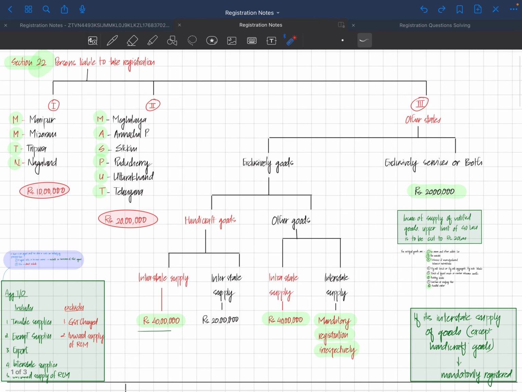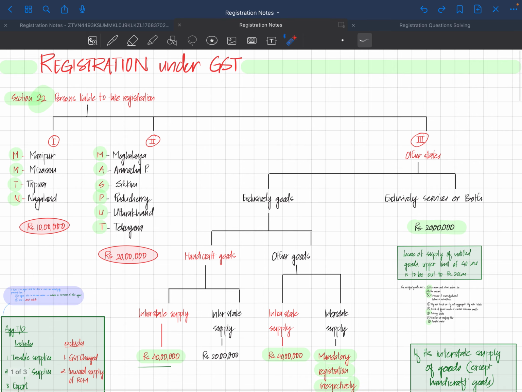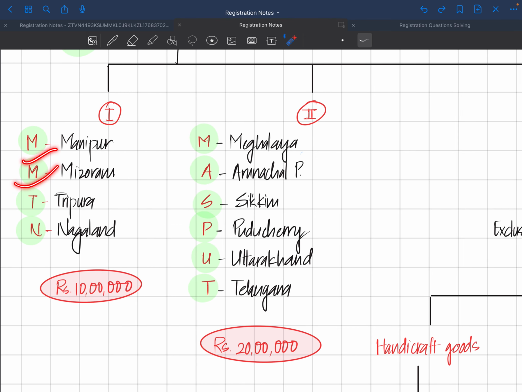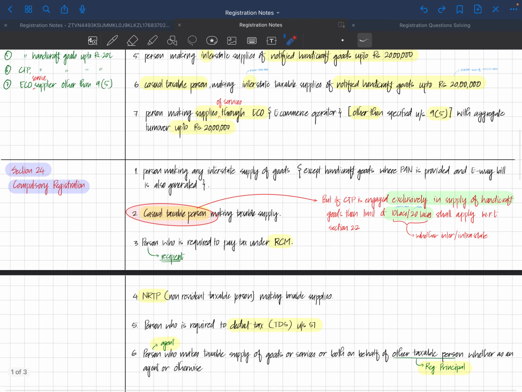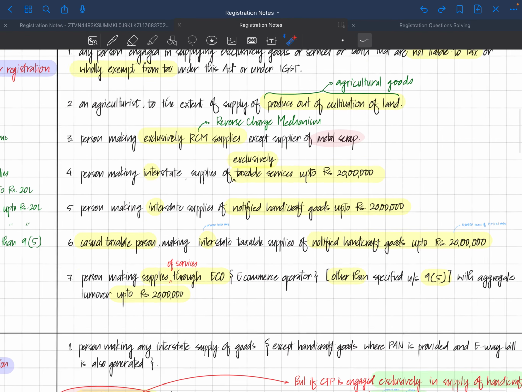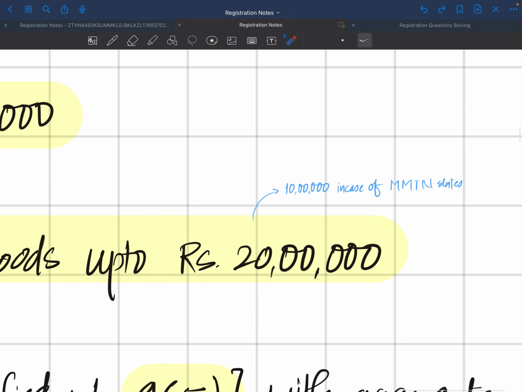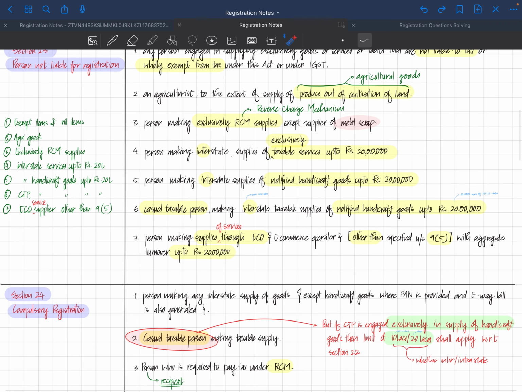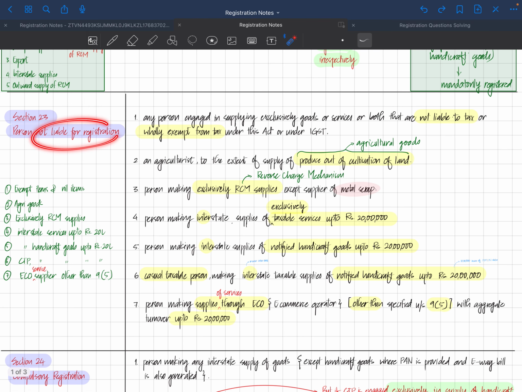MMTN states are the same states which we discussed in section 22: Manipur, Mizoram, Tripura, Nagaland. As with respect to section 22, they already have a limit of 10 lakhs. So if they are engaged in these MMTN states, then this limit of 10 lakhs will be applicable. Within this threshold limit, they are not liable to get registered.